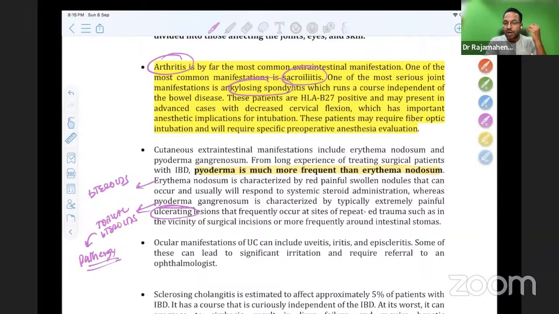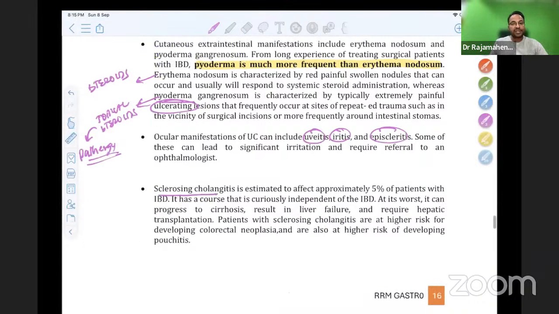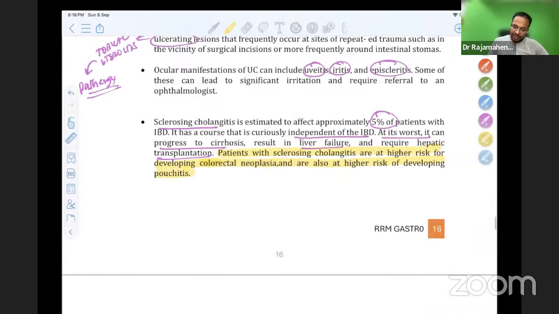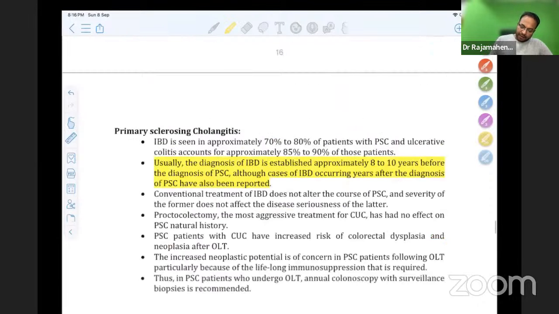Manifestations include uveitis, iritis, and are independent of IBD. At its worst, it can progress to cirrhosis, liver failure, and can cause need for transplant. Patients with sclerosing cholangitis are at higher risk of colorectal cancer and also at higher risk of development of pouchitis. So when you have PSC with IBD, more risk of colon cancer is also there, and very clearly given in Sabiston.